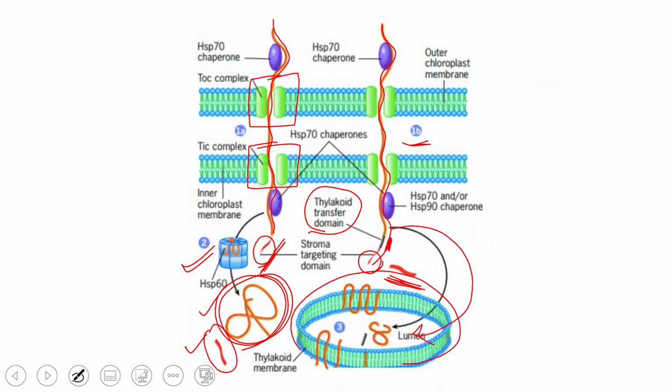Now, this is the thylakoid. This is the thylakoid lumen. Now, this polypeptide enters the thylakoid lumen, and in the thylakoid lumen, this thylakoid transfer domain is cleaved off. Because its use is over now, the polypeptide is already in the thylakoid. So, this thylakoid transfer domain is also cleaved off using some peptidases present in the thylakoid lumen. I hope this is clear.